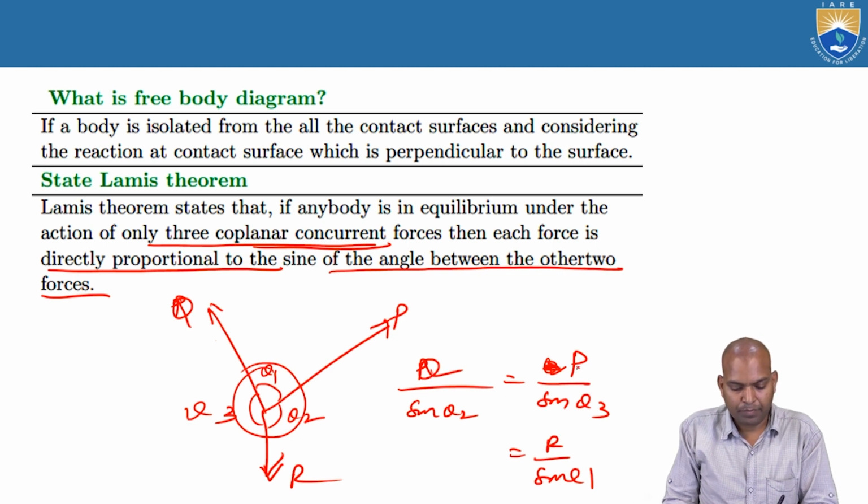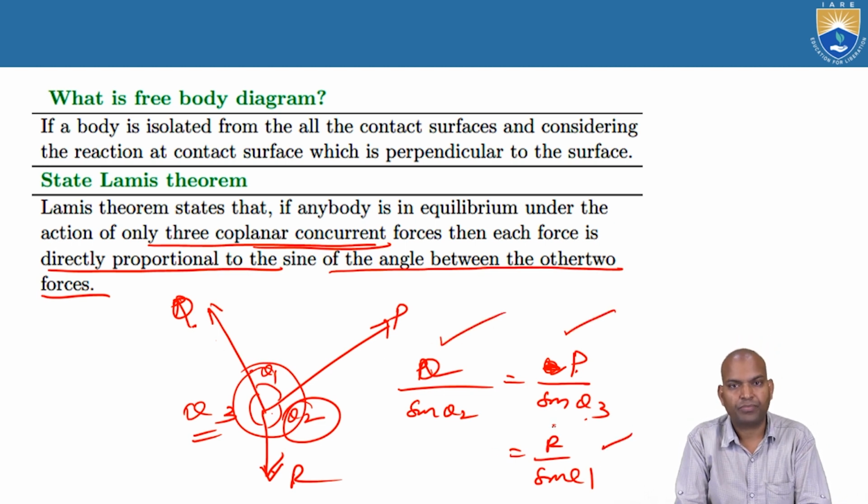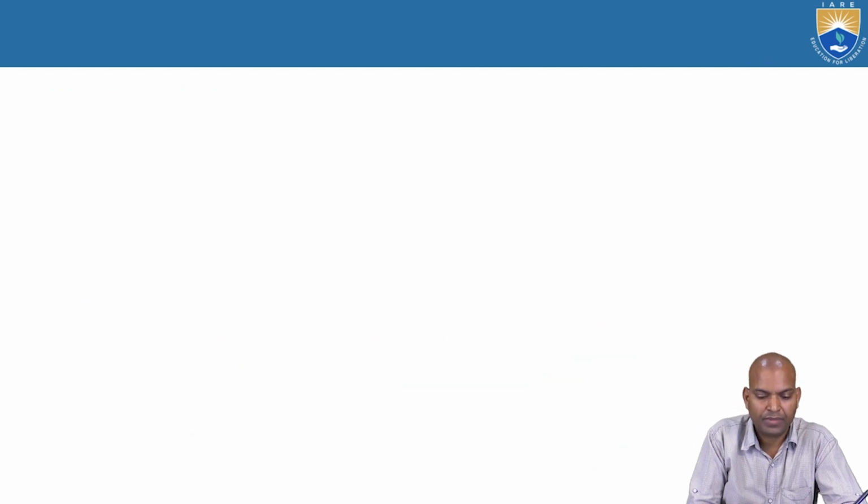P is the force, and theta 3 is the angle between the other 2 forces. Q is the force, and theta 2 is the angle between P and R. And R is the force, with R by sine theta 1, the angle between Q and P. This is the derived expression of Lami's theorem.